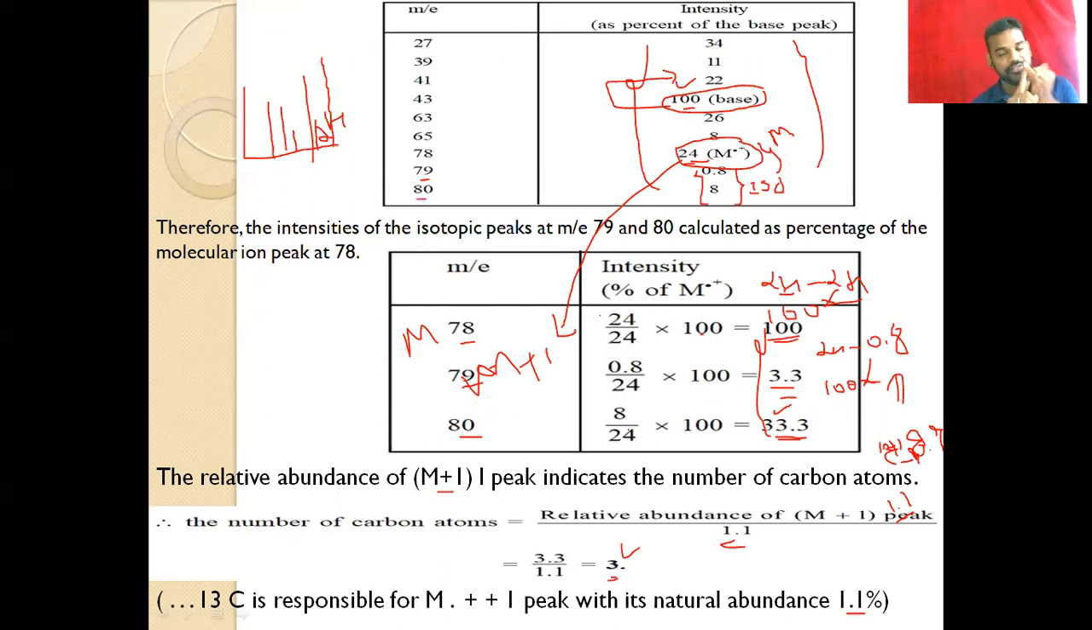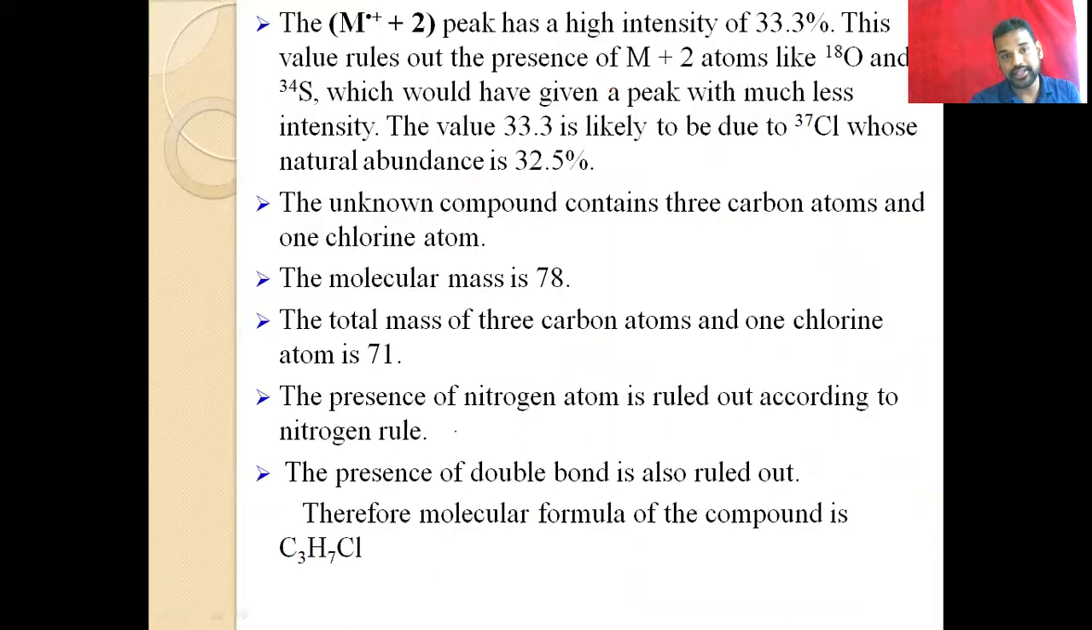That means if the isotopic peak is 50% of abundance, it is bromine, we can easily say. And then the M plus 2 peak is 33. The M plus 1 we can expect may be because of carbon or hydrogen. If there is an M plus 2 isotopic peak, then it may be sulfur or oxygen. That means sulfur and oxygen have the M plus 2 isotope.